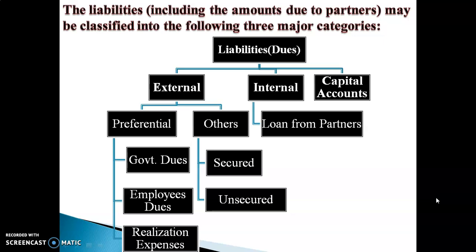It includes outstanding wages, outstanding salary, provident fund, workmen compensation, etc. In short, all dues related to employees are the employees' dues.